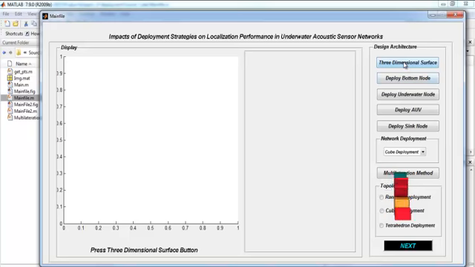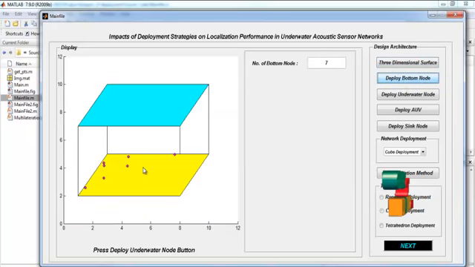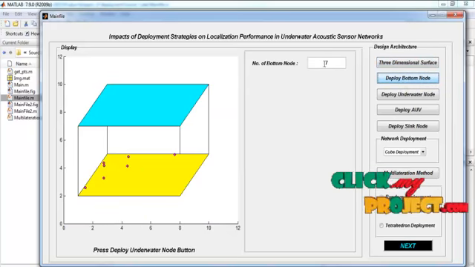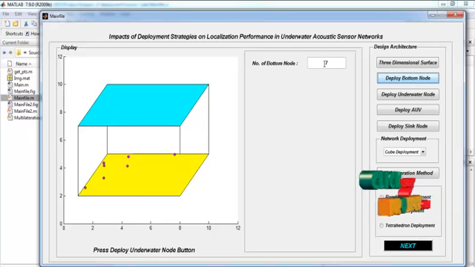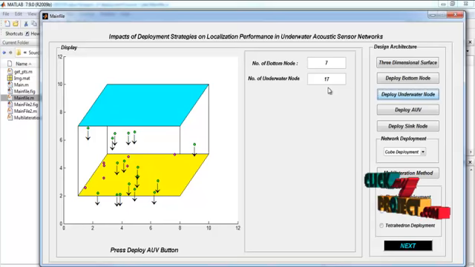By pressing the three-dimensional surface, we perform the three-dimensional surface based on the cube deployment. By pressing the deploy bottom node button, we perform the deployment of the bottom nodes. Here the number of deployed bottom nodes is 7. By pressing deploy underwater node, we perform the deployment of underwater nodes. Here the number of underwater nodes is 17.